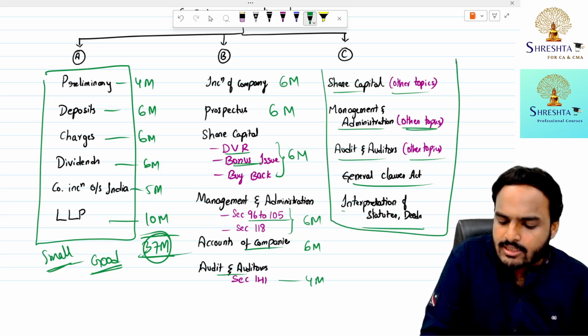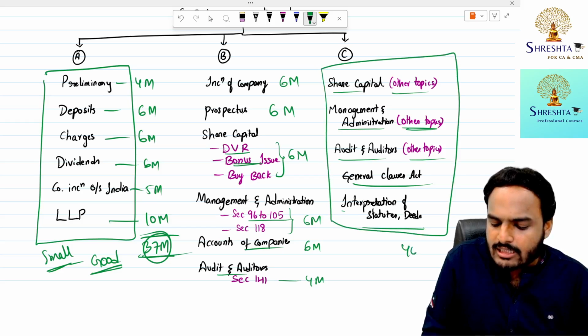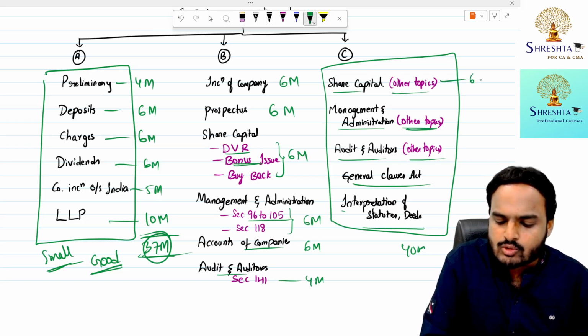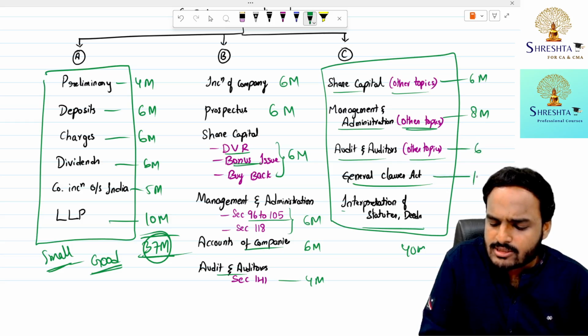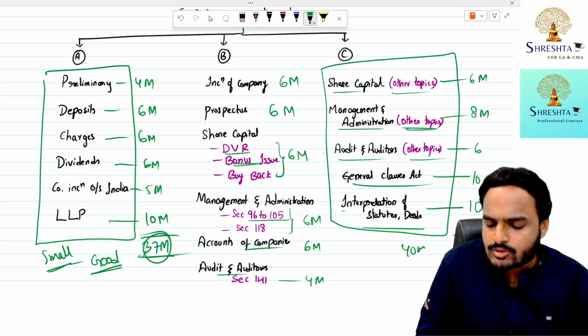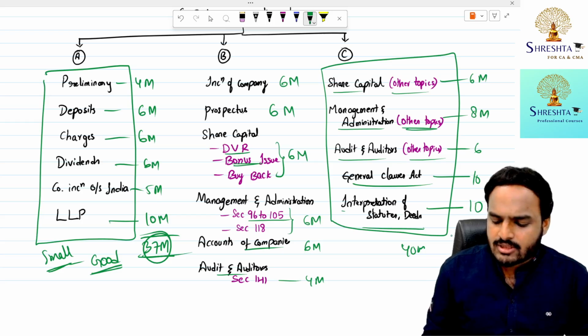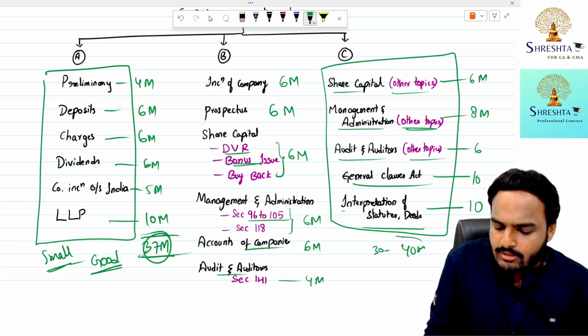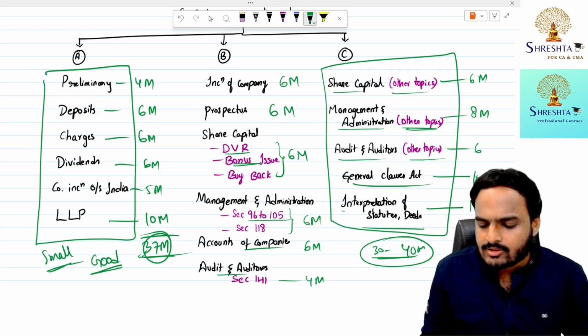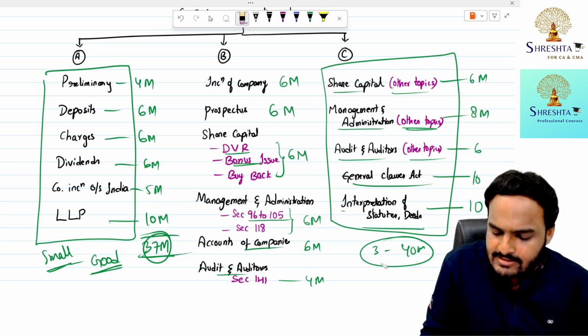From these areas you can expect 40 marks. Share capital 6 to 8 marks, management and administration 6 to 8 marks, audit and auditors 6 to 8 marks, General Clauses Act 10 marks, interpretation of statutes 10 marks. So on an average, we can expect 30 to 40 marks from category C.